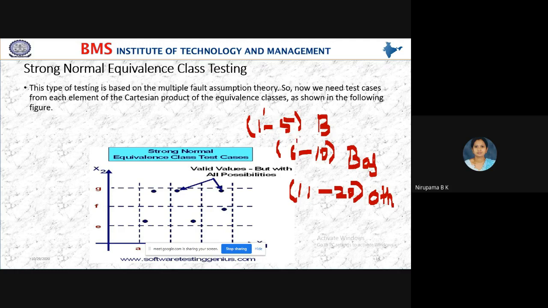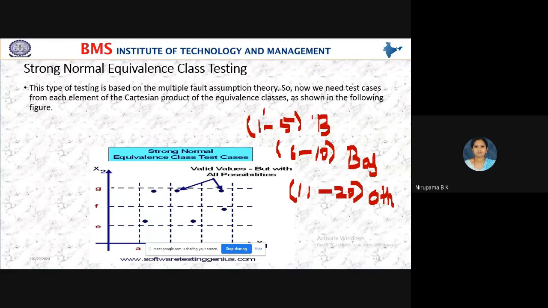Yes, in strong normal equivalence, in weak normal what we were doing, we were checking only one variable, only one variety. Whereas in strong normal equivalence, here we check multiple values. Here we do multiple fault checking. So that's why the name is strong normal equivalence class testing. This type of testing is based on the multiple fault assumption theory.